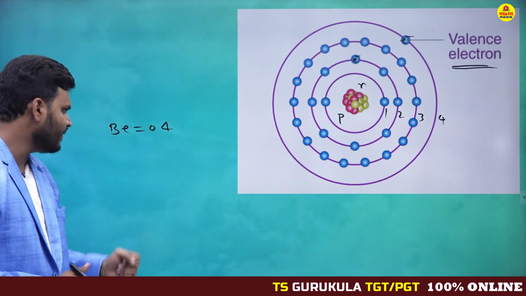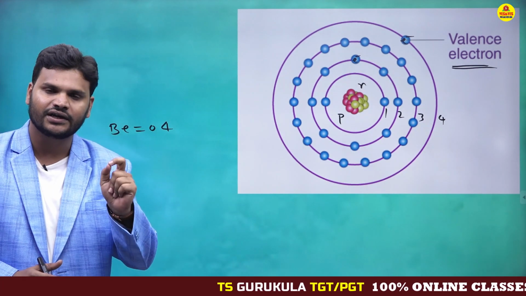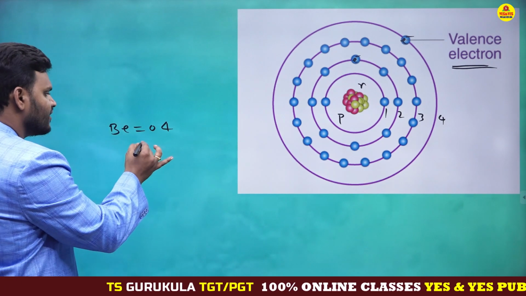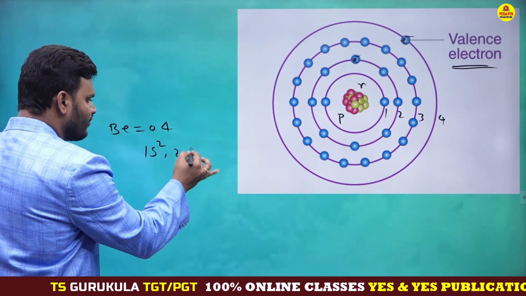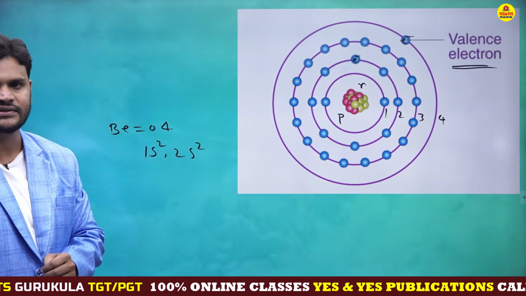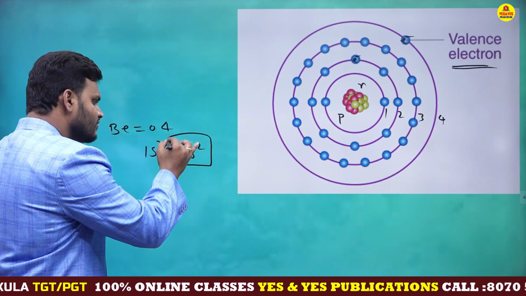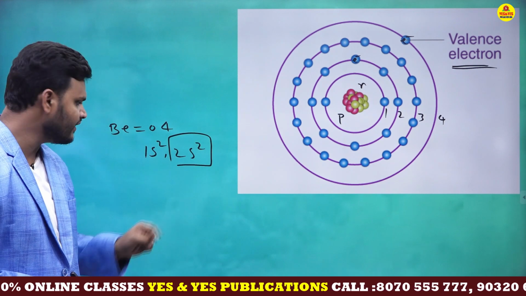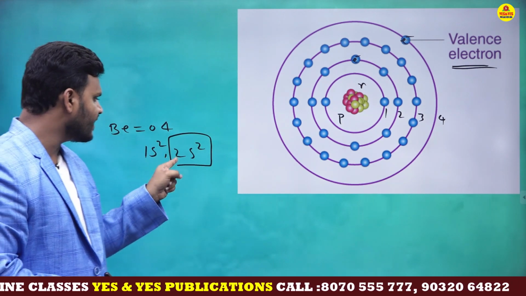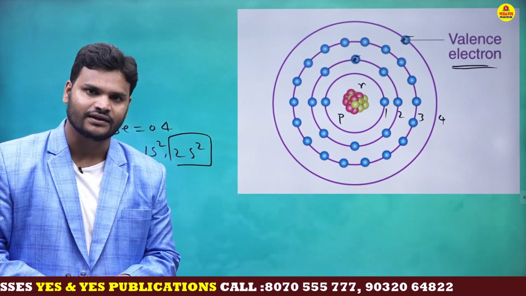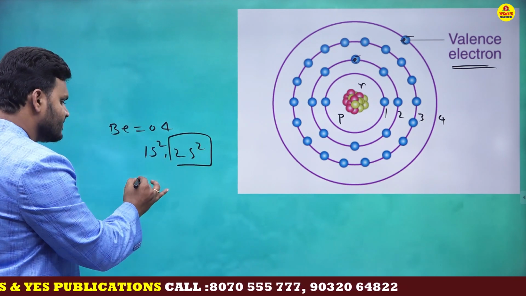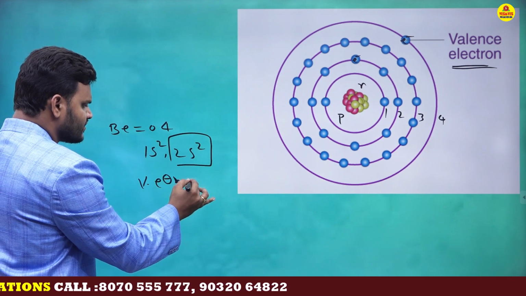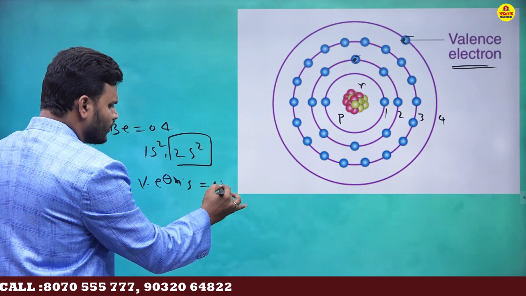So let's take beryllium. Beryllium atomic number is 4, which indicates beryllium contains 4 electrons. But here you need to understand one important point. Out of 4 electrons, how many valency electrons? Only 2 valency electrons. Why? Because this is the first energy level, this is the second energy level, and the second energy level is the valency energy level. So here valency electrons are 2 only.